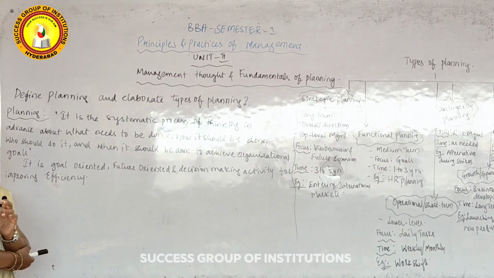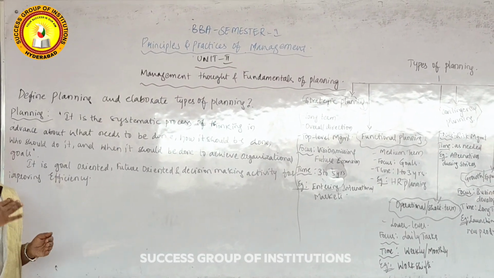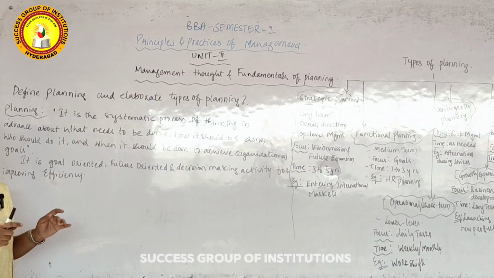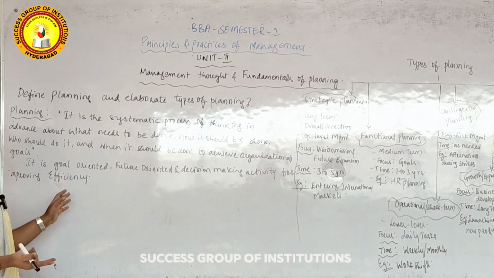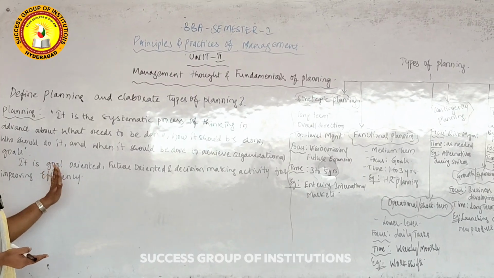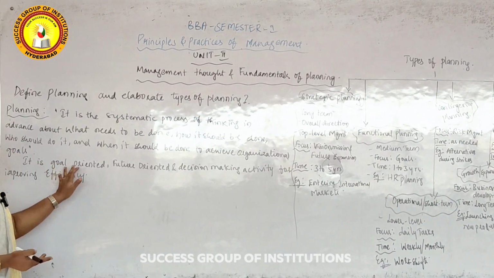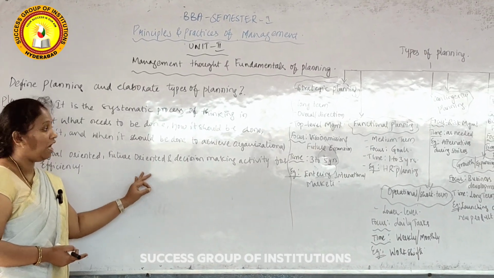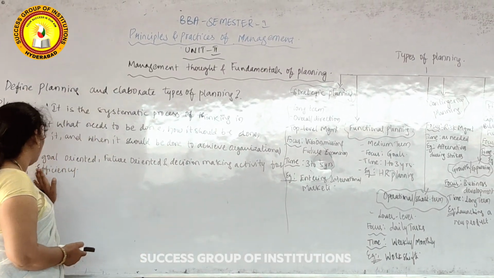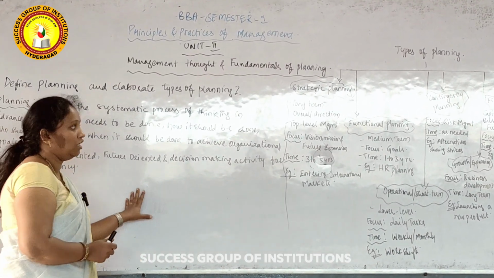Here, in general, planning is nothing but thinking about the future. In the future, what we need to do, what are the things to do, how to do it, and who should do it. These things come under planning. Now it is goal oriented. Planning is goal oriented, future oriented, and a decision making activity for improving the efficiency of the organization.